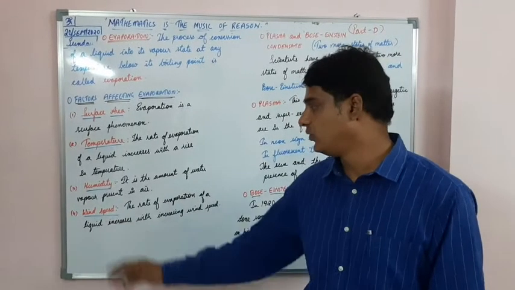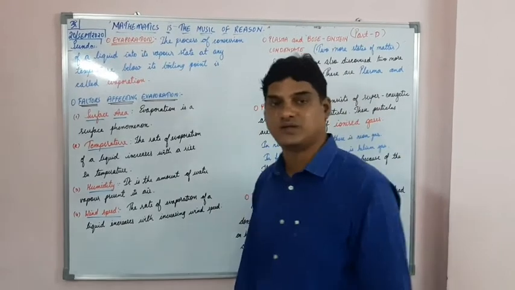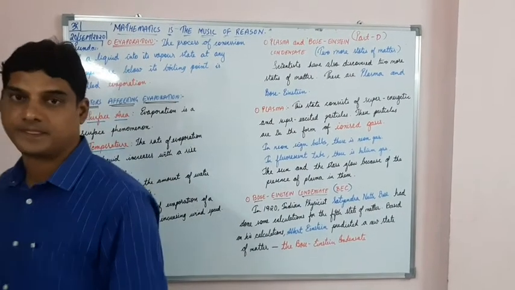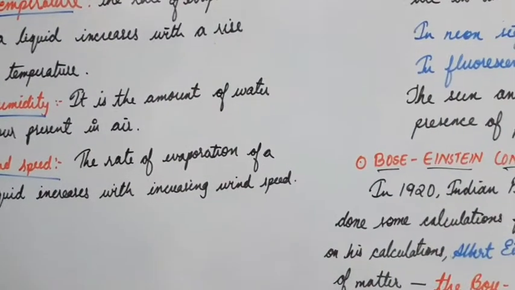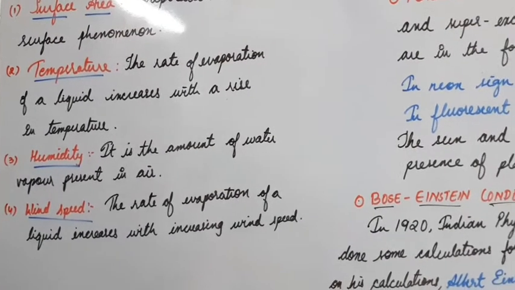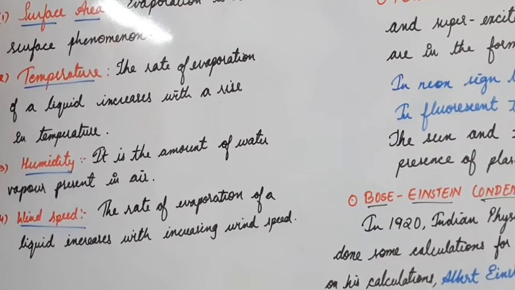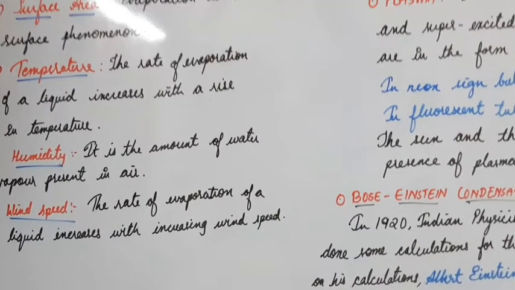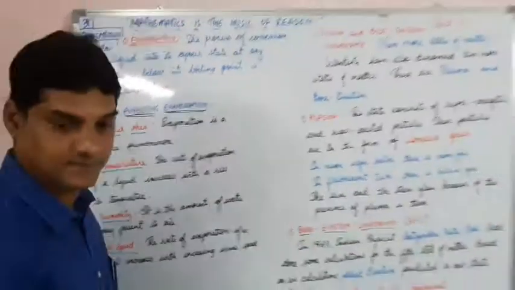The last point, wind speed. The rate of evaporation of a liquid increases with the wind speed. The clothes dry faster on a windy day. The same example. So these are the factors which are affecting the evaporation, students.